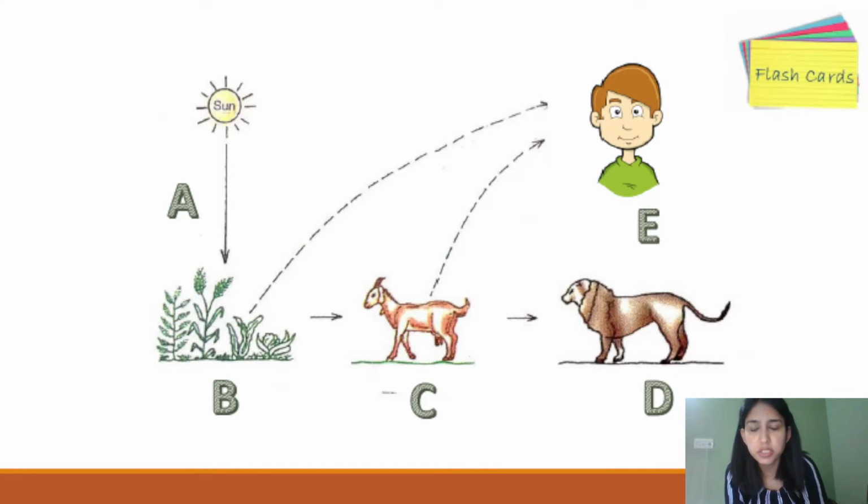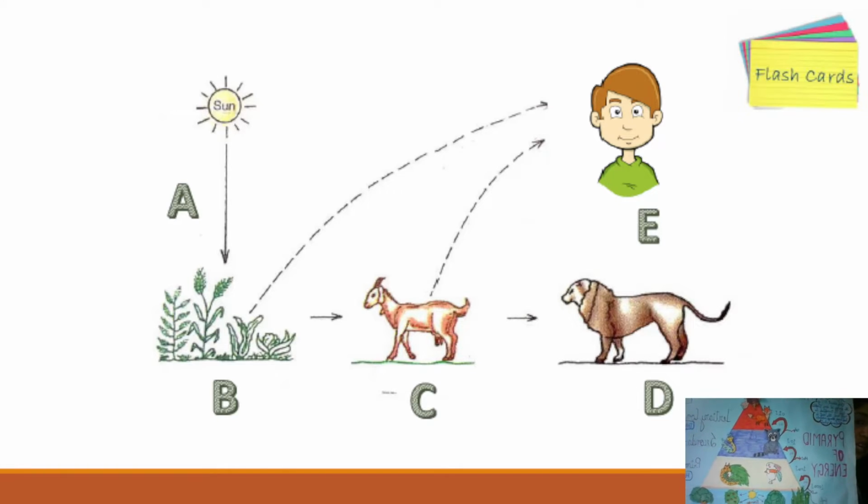Yes, now we have this picture in front of us, right? That says that the plants are getting the energy from the sun basically. And this energy, how is this energy being transferred? To show this flow of energy, I have something for you as well. Yes, I hope you are able to see this.